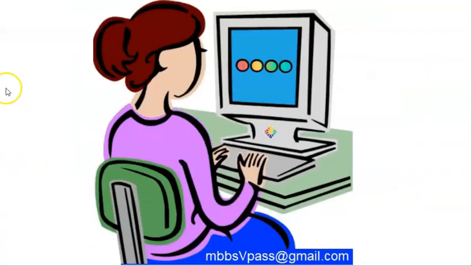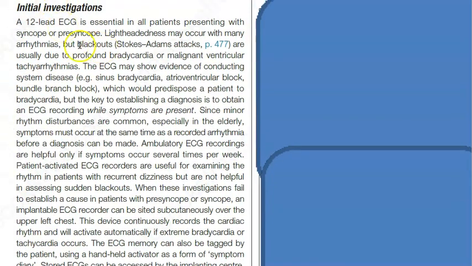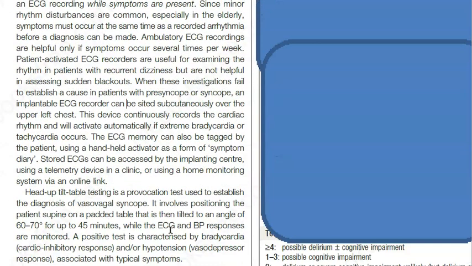Now let's just look at closing this video. So if somebody has syncope, then what you will do, you will ask the history, what exactly happened and how did they recover and all that. Then you will do an ECG, you will monitor blood pressure and all that. And based on the cause, you'll have to treat.